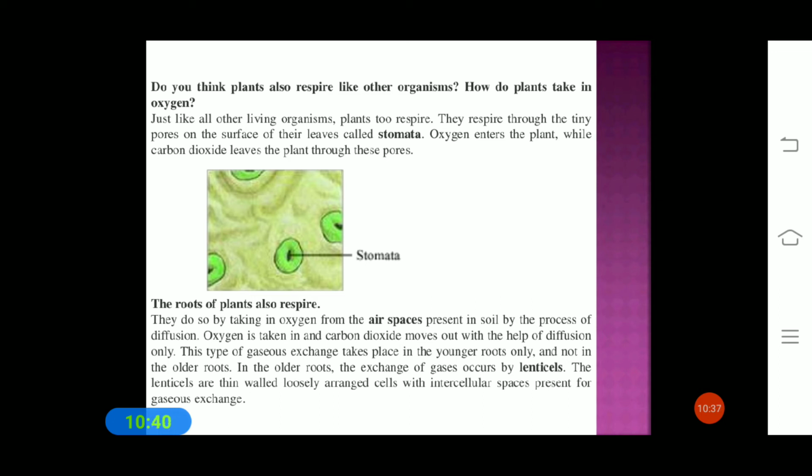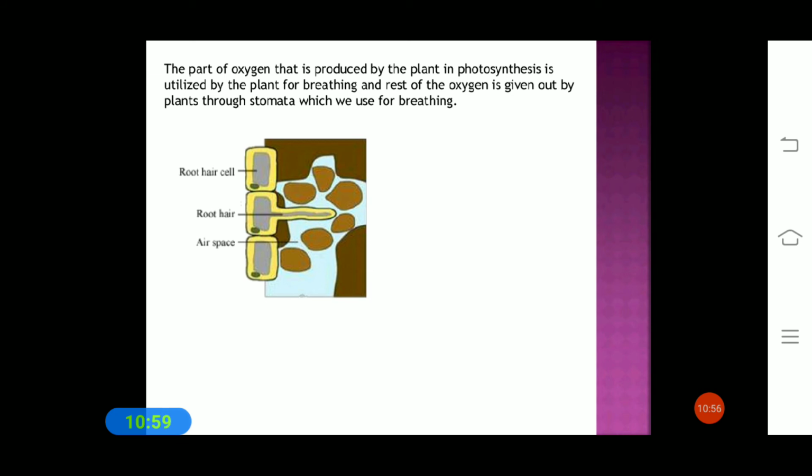In the older roots, the exchange of gases occurs by the lenticels. The lenticels are thin-walled, loosely arranged cells with intercellular spaces present for the gaseous exchange. Students, part of the oxygen that is produced by the plant in photosynthesis is utilized by the plant for breathing, and the rest of the oxygen is given out by plants through stomata, which we use for breathing. So this is about your lesson.